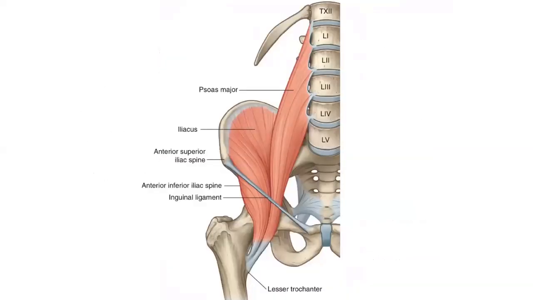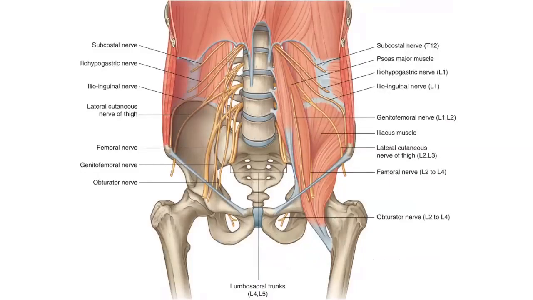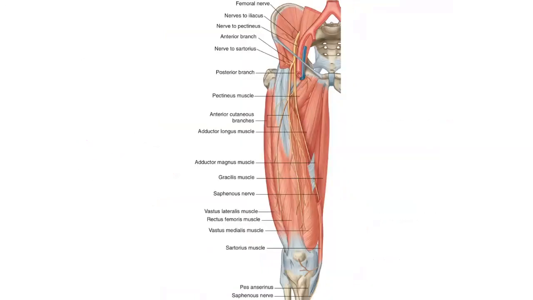And this is how the muscles are arranged. This is psoas major and this is iliacus. The nerve comes like this. See, this is the femoral nerve. So you see, this is the psoas major tendon, this is iliacus.